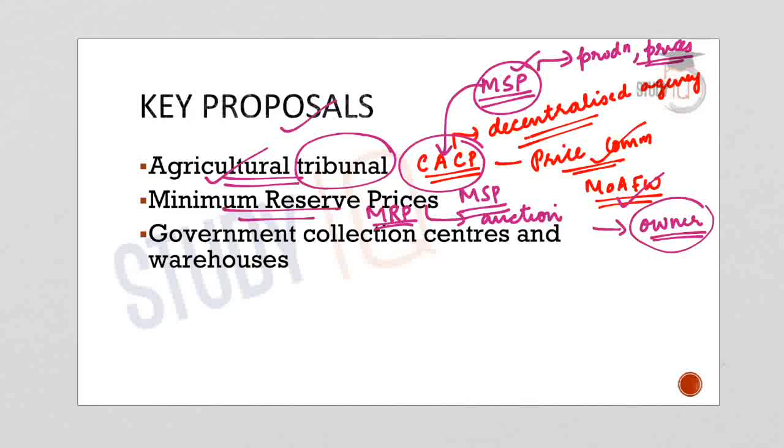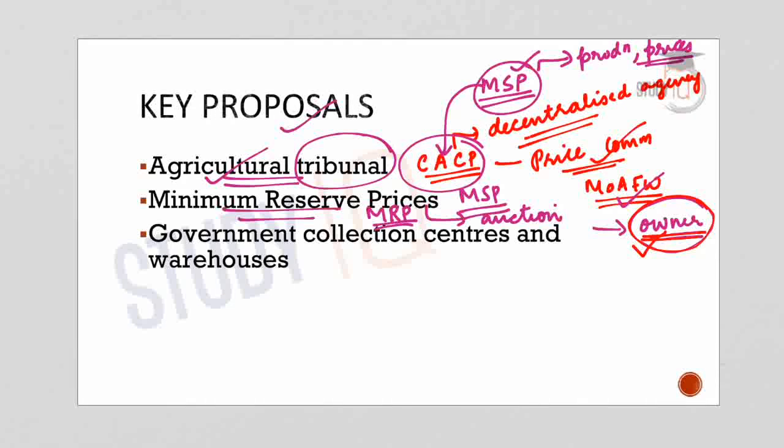Let us take it in general. Reserve price, or minimum reserve price, means that for the auctioning of a particular commodity, the owner of the commodity will fix a minimum price, and that is called the minimum reserve price. This is the minimum price at which the auction will be conducted, and it will be fixed by the producer or by the owner of that particular commodity.